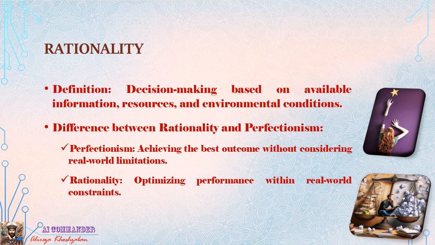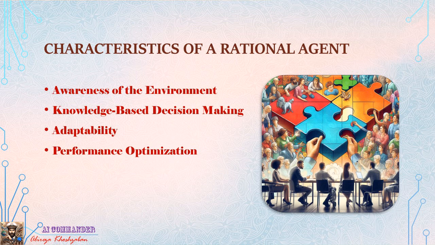Perfectionism, achieving the best performance without considering real constraints. Rationality, optimizing performance under real conditions, acknowledging uncertainty and limited information. Slide 6. Features of a rational agent. A rational agent must possess 4 key features to perform optimally in dynamic and complex environments.